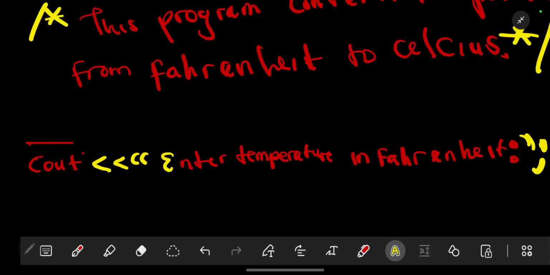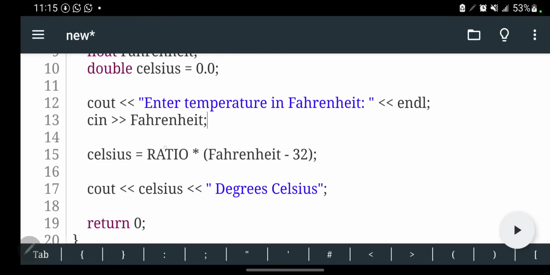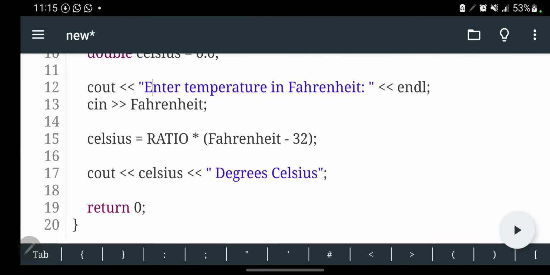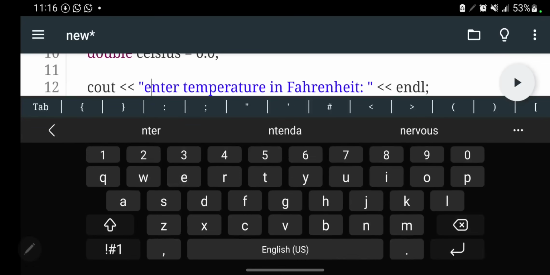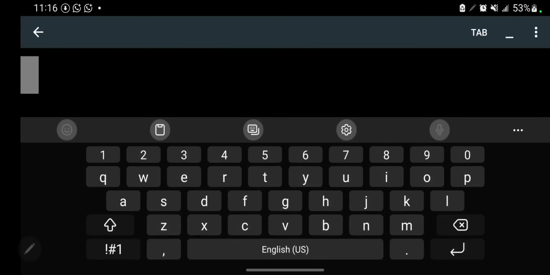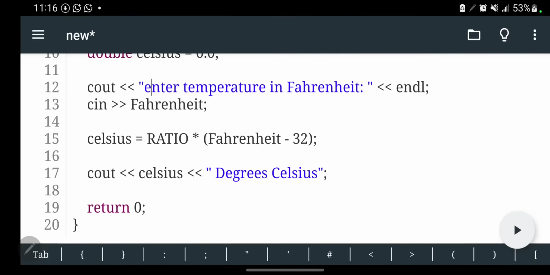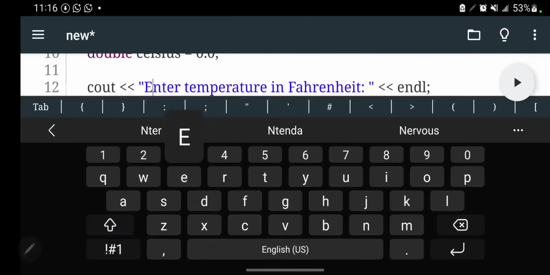Here you can put either lowercase or uppercase, because this is what you want the person to see. Whatever you write here is what is going to be shown on the screen. As you can see, if I run my code, it will tell me Enter in capital letter. If I write the word enter with a small e, that is what is going to be displayed on my screen, as you can see there. So here you are going to use the capital E like that.